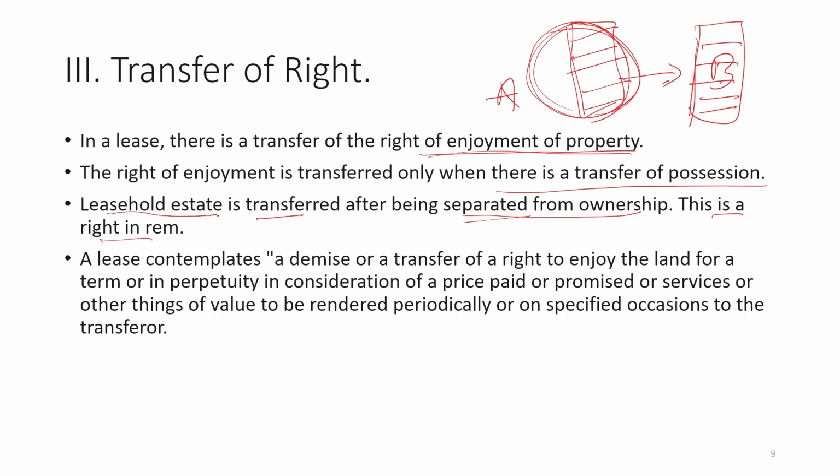And whatever right has been transferred to Mr. B, the lessee, he will have that right against the whole world. That means this is a right in rem that no one can challenge, because it has come from the owner, and the owner also has the right of ownership, which is a right in rem.